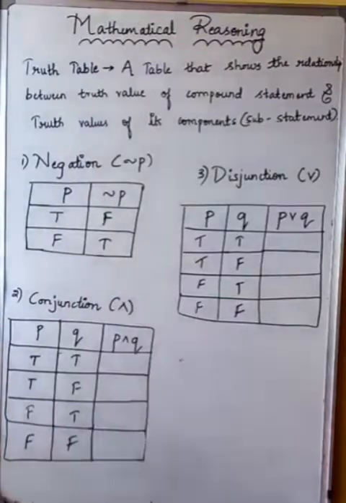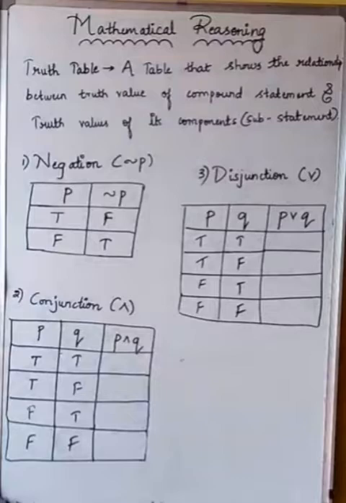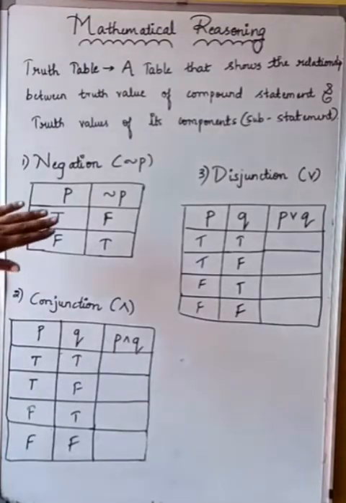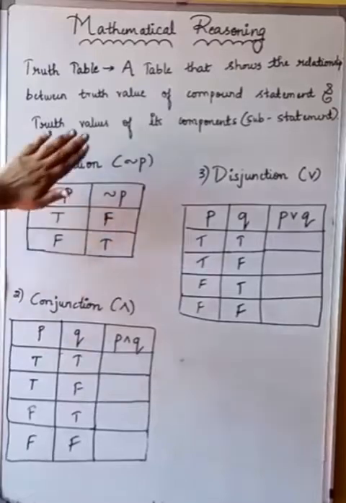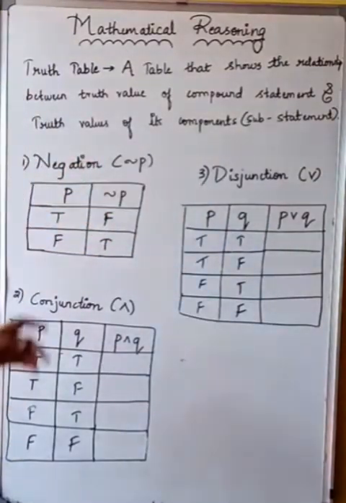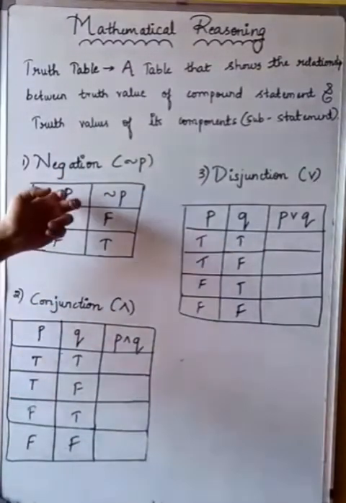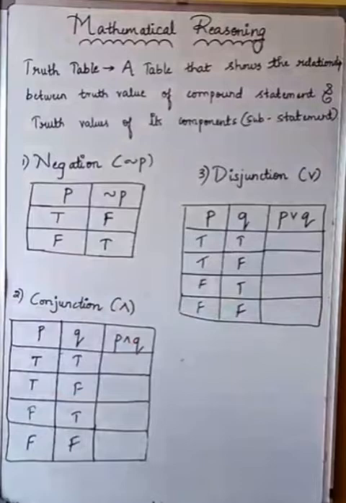This is nothing but the truth table of negation. Hope this concept is clear for you all. I'll repeat it once again. Negation is nothing but whenever a true statement is given, you'll be writing it in the form of false. That is called the negation of P. If Q is given, you'll be writing it as negation of Q. If R is given, you'll be writing it as negation of R.